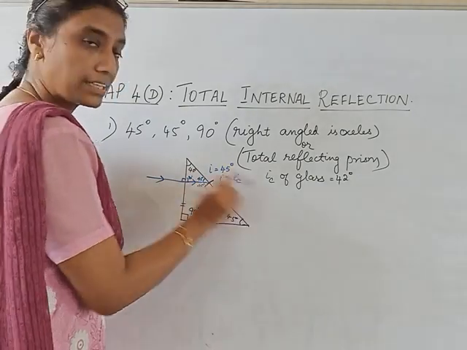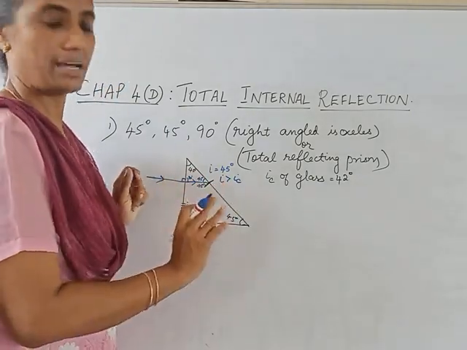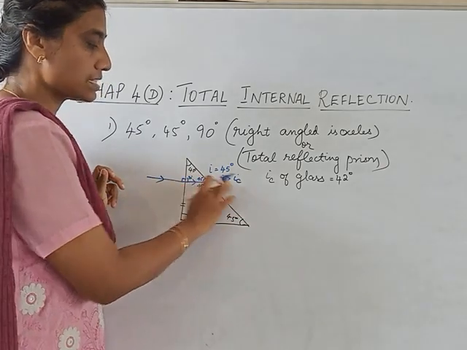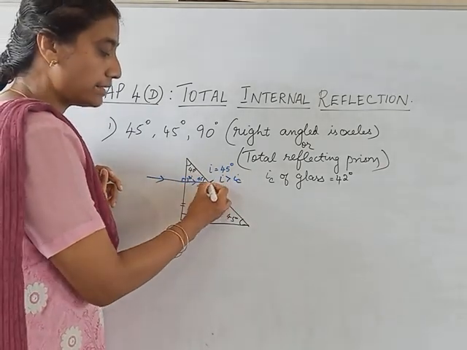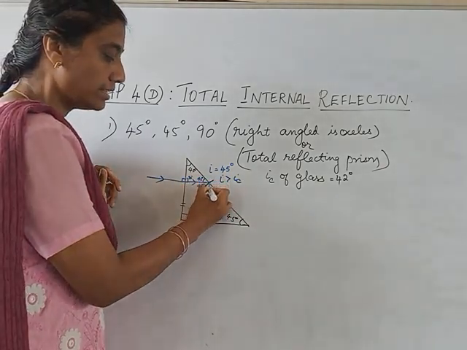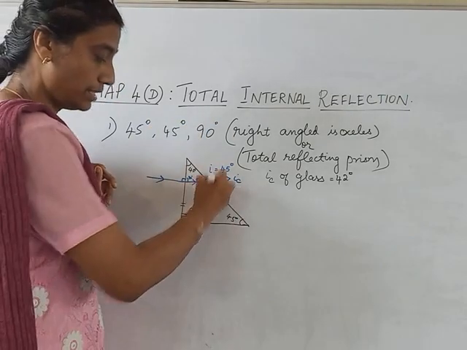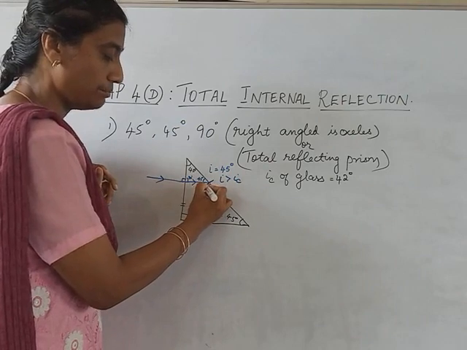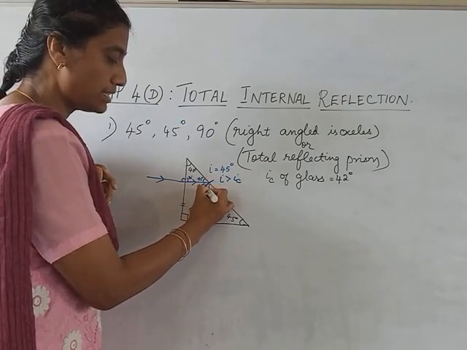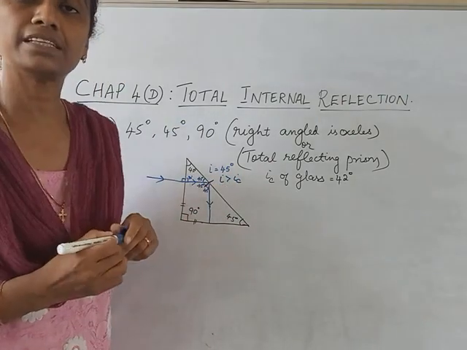Usually the ray goes refracted. In this case that will not happen, because the angle of incidence is greater than critical angle. The ray will be totally internally reflected into the same medium, at the same angle. That means this will also be 45 degree.